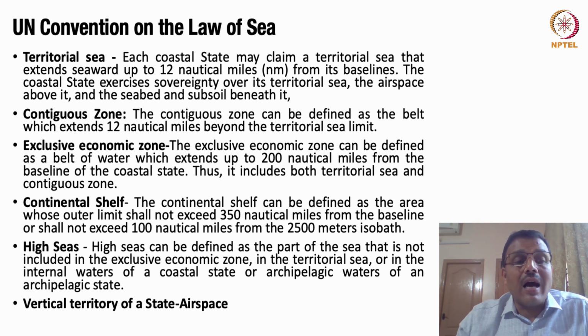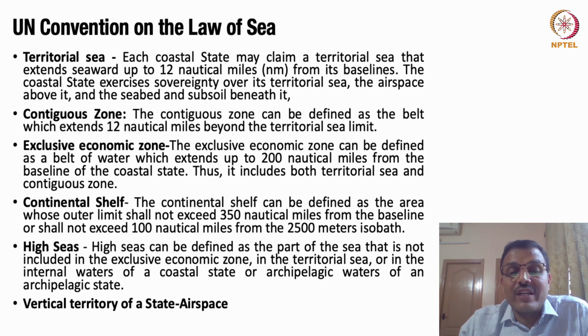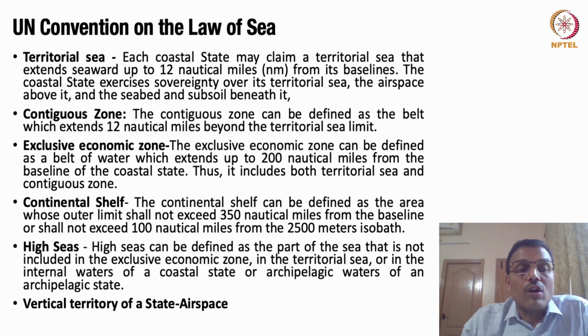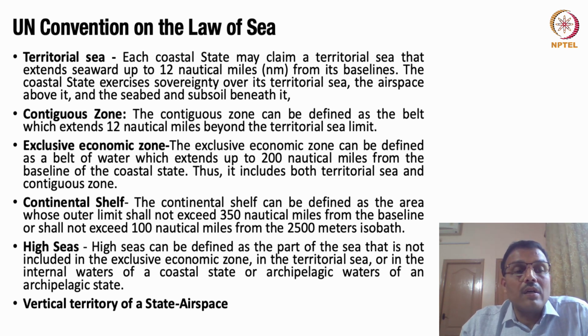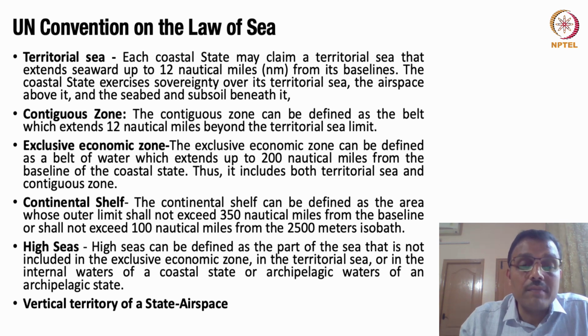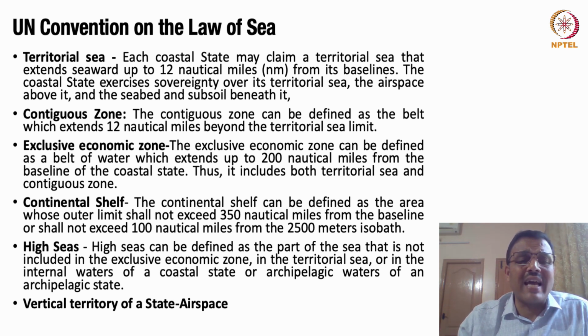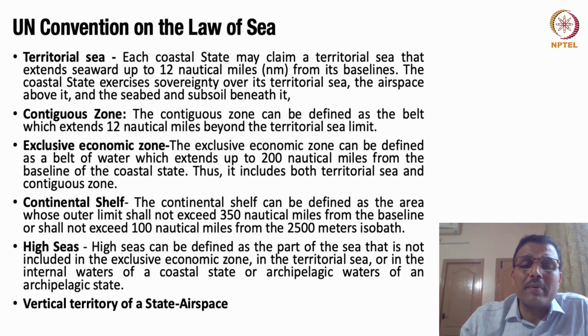Now, high seas are usually a problem for slave trade and sea pirates. Sometimes there is a lot of illegal trafficking and unauthorized broadcasting and others. So, for crime on the high sea, every coastal country that is using the high sea can intervene, and they can actually take action, and there can be international cooperation as well.